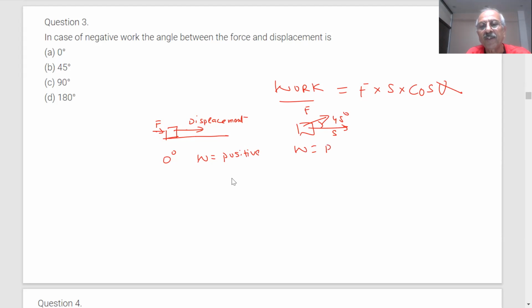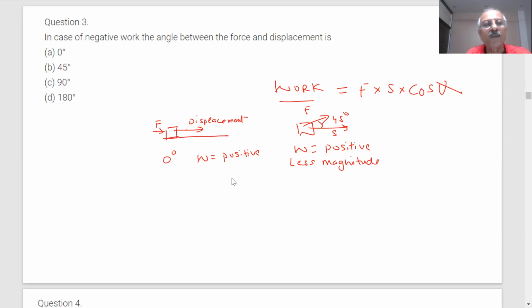It will still be positive, though the magnitude will become less. Because of cos 45, you will see the value of that. I gave you a table also, which is not required for your course.